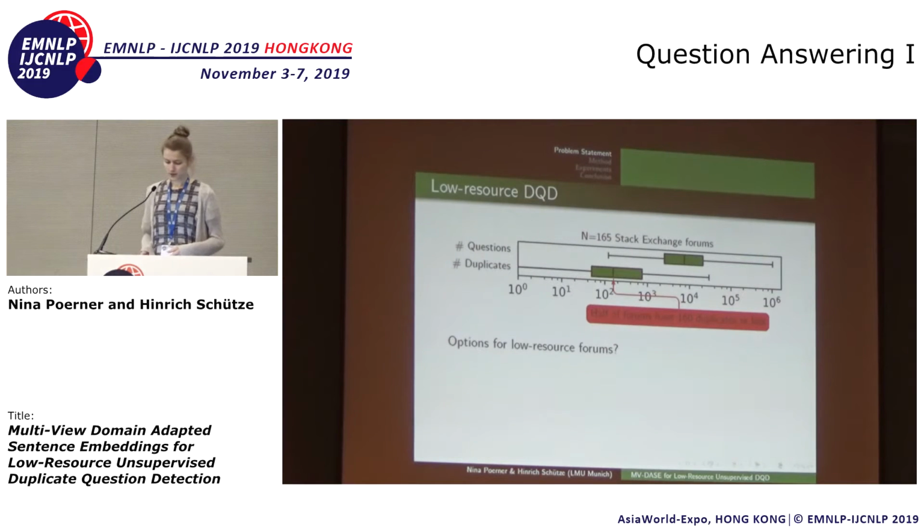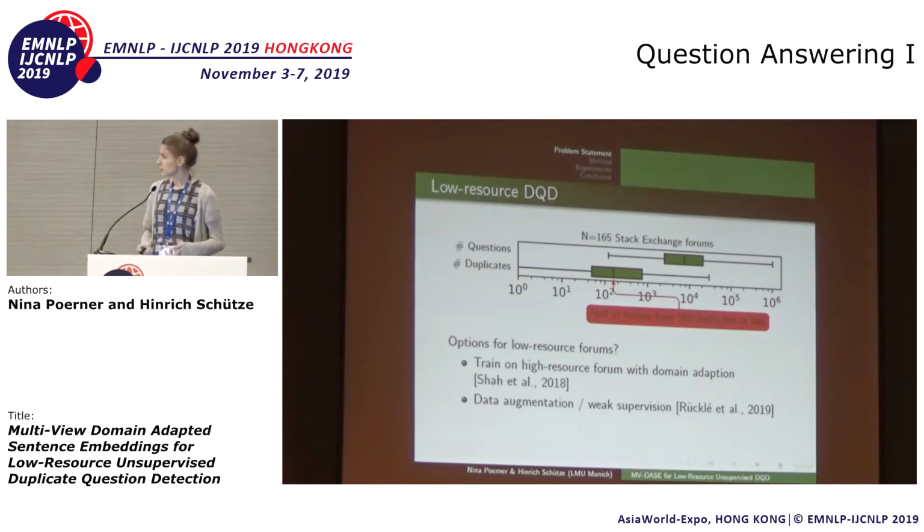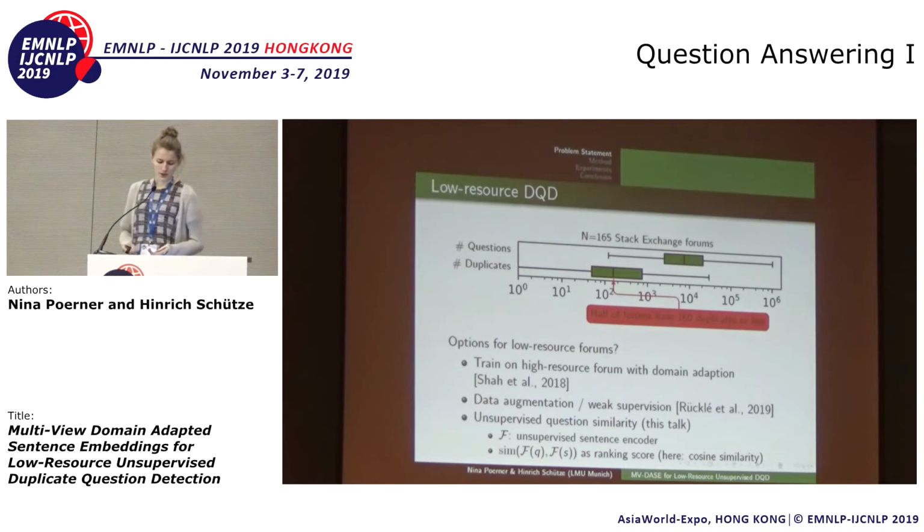So what are our options in these cases? One option, which has been addressed before, is to train on a high-resource forum with some sort of domain adaptation, such as domain adversarial training, in order to make the classifier transferable to the low-resource domain. Another option is data augmentation or weak supervision, and we've just seen that 2 talks ago. And a third option is to do unsupervised question similarity using representation learning. Now, Andreas said that this doesn't work, and I'm about to prove that that's not the case.